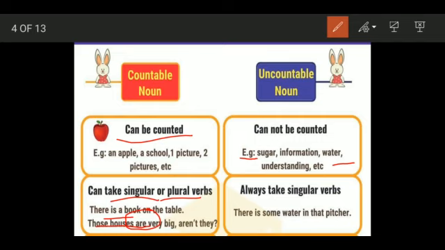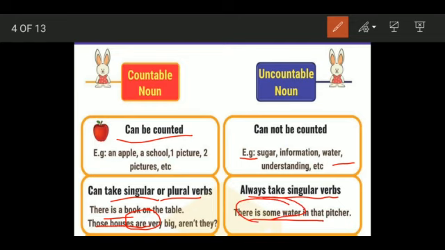In case of uncountable noun, it always takes singular verbs. Something which you cannot count in terms of number one, two, three, that always takes singular verbs. For example, there is some water in that pitcher. So are you saying there are some water? No, you are using the singular verb. So you say there is some water.